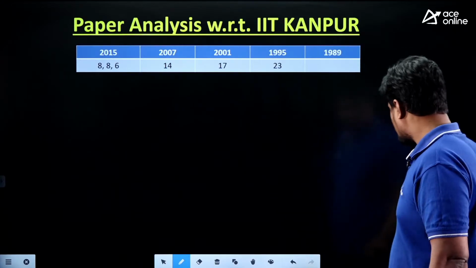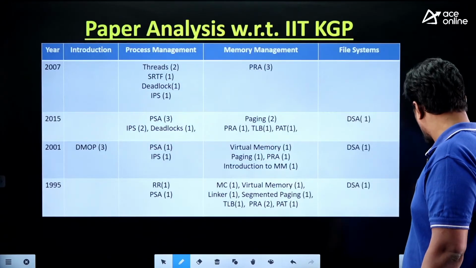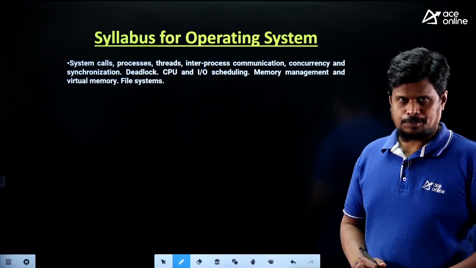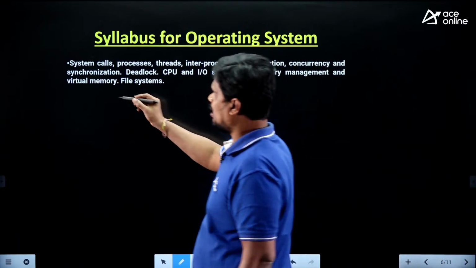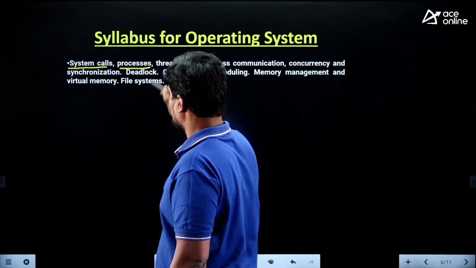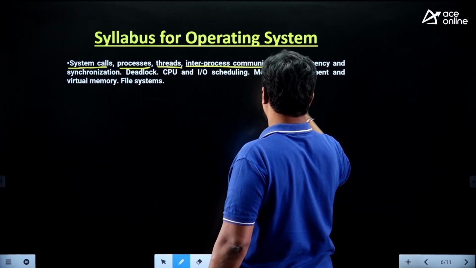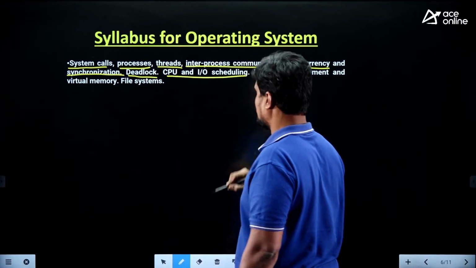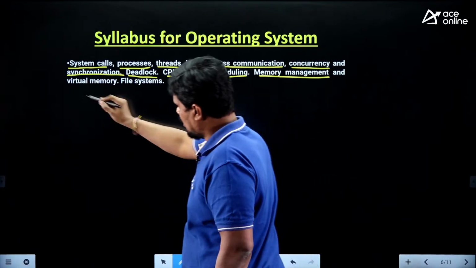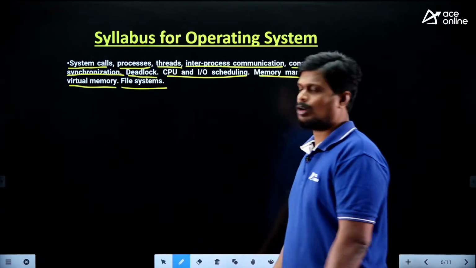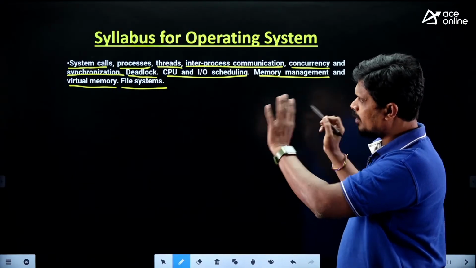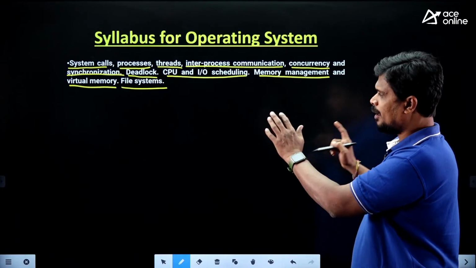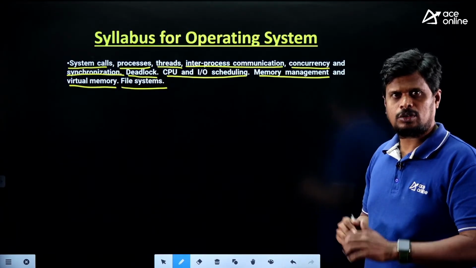So for the syllabus of operating system, this is the syllabus given by IIT Kanpur. Verify this. The first topic is system calls. Next we have processes, threads, inter-process communication, concurrency and synchronization, deadlocks, CPU and IO scheduling, memory management and virtual memory, and file systems. So overall, this is the syllabus exactly as given by IIT Kanpur. This syllabus I am just considering as four parts.